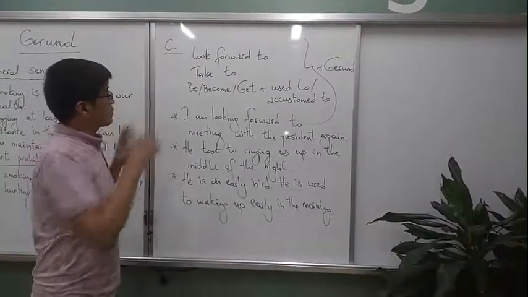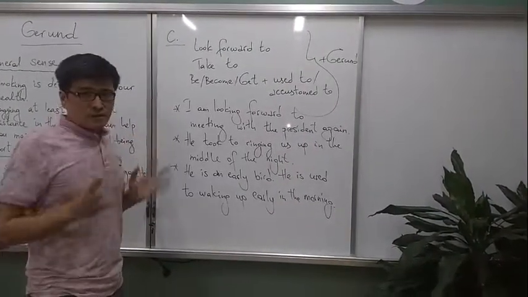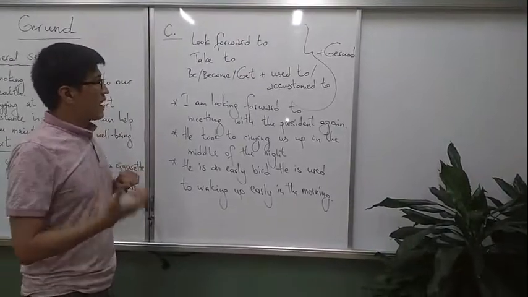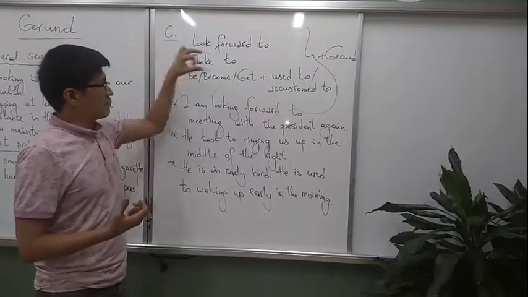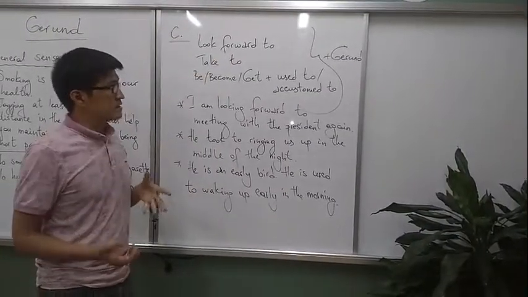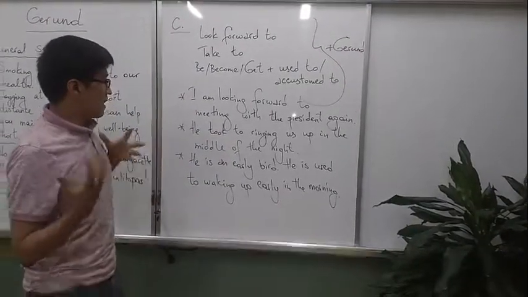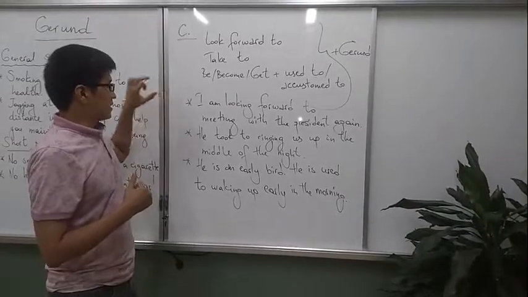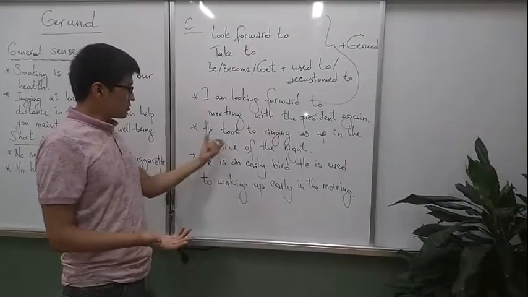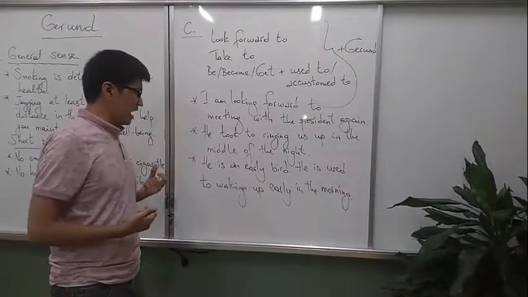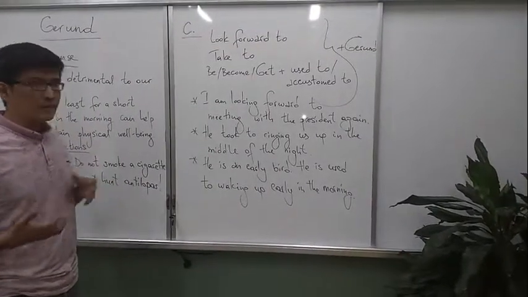Now we are coming to the third point in which gerund can be used. After most phrasal verbs, gerund can come automatically. Mostly in look forward to, take to, be, become, get used to, or get accustomed to, etc. Gerund is required in making up a sentence. For example, I'm looking forward to meeting with the president again. Or he took to ringing us up in the middle of the night. Or one more, he's an early bird. He's used to waking up early in the morning.